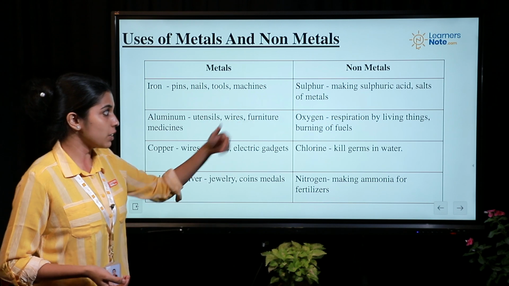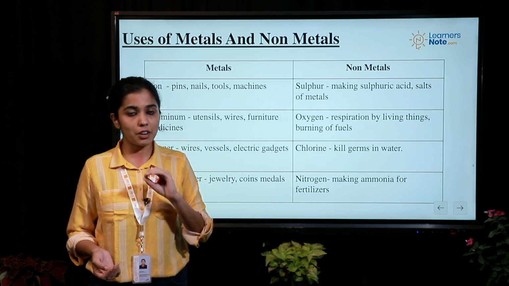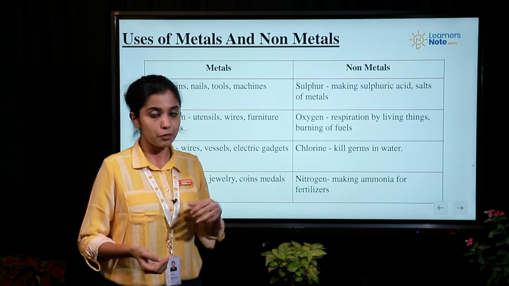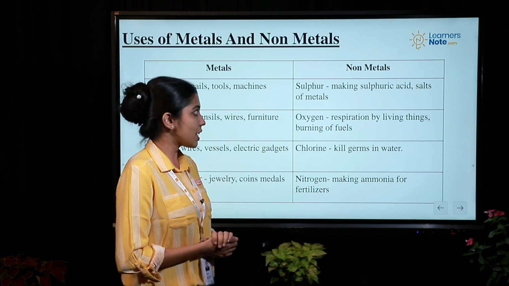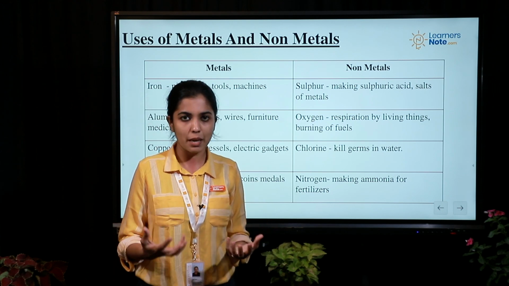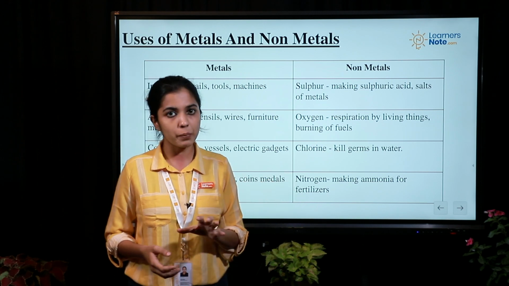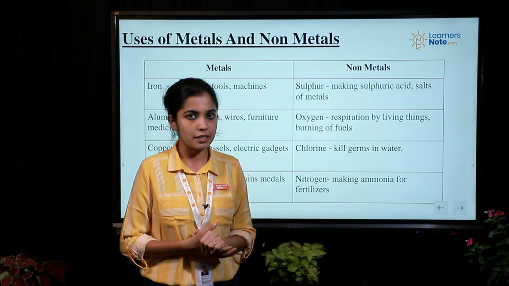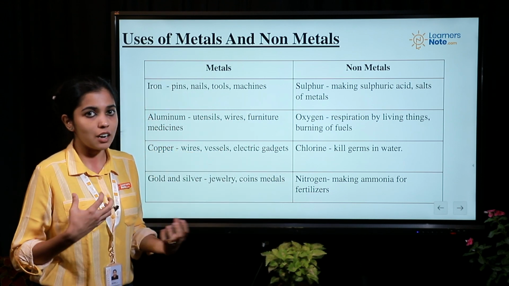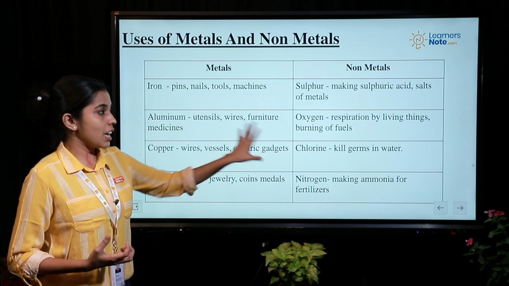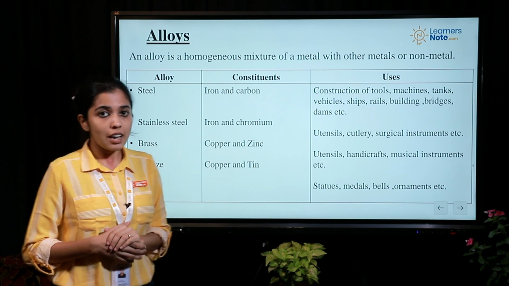Now a few common non-metals that you use are sulfur, oxygen, chlorine and nitrogen. Chlorine is one of the very good disinfectants, so it is used for purification of water. Oxygen, you know, we take in for respiration purposes, and then you have sulfur that is used for making chemicals like sulfuric acid and other salts. Then nitrogen. Nitrogen is an important component of ammonia which is used in fertilizers. So from this table you can get an idea of how frequently and how commonly we use metals and non-metals in our life.